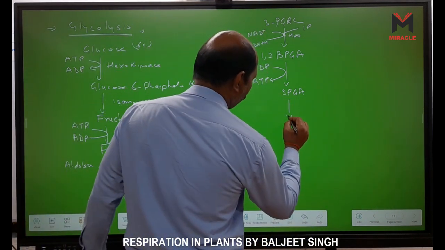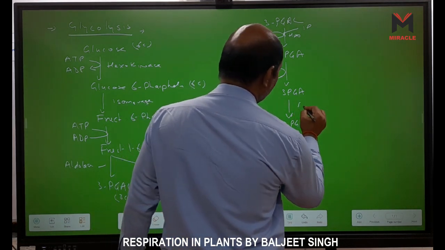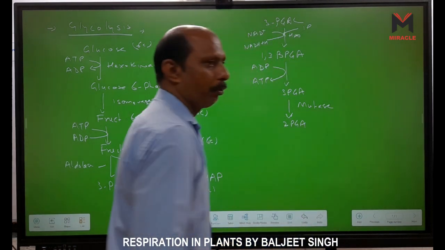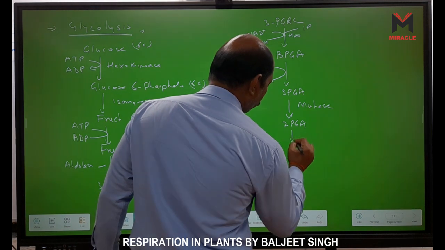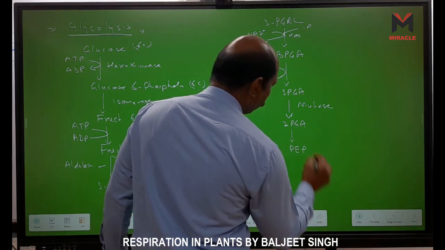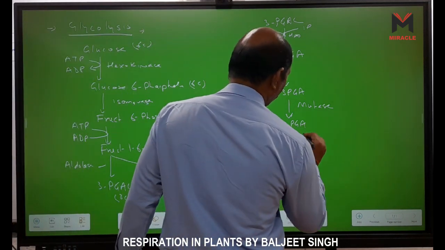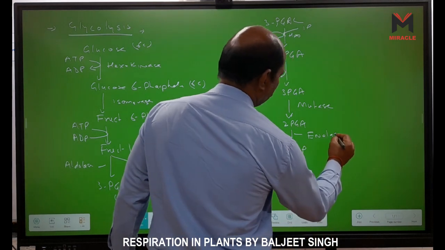The enzyme used here is mutase, because of the mutation, so it is called mutase enzyme. And now 2-PGA is converted into PEP, phosphoenol pyruvate, and the enzyme used here is enolase.